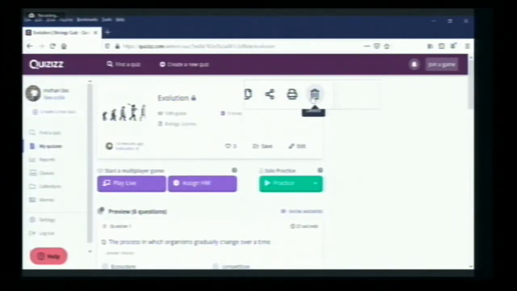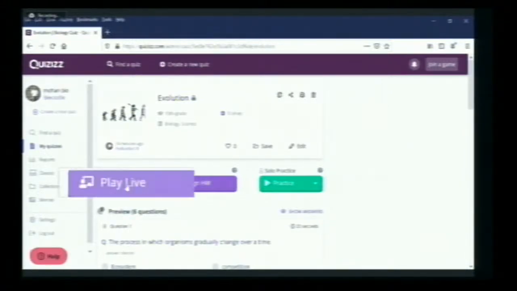And here, start a multiplayer game. We have 2 options. One is play live, which gives the online quizzing. If you click on play live, it will be played online, and the dashboard will show which students have entered the game and how they are scoring. Another is assign as homework.